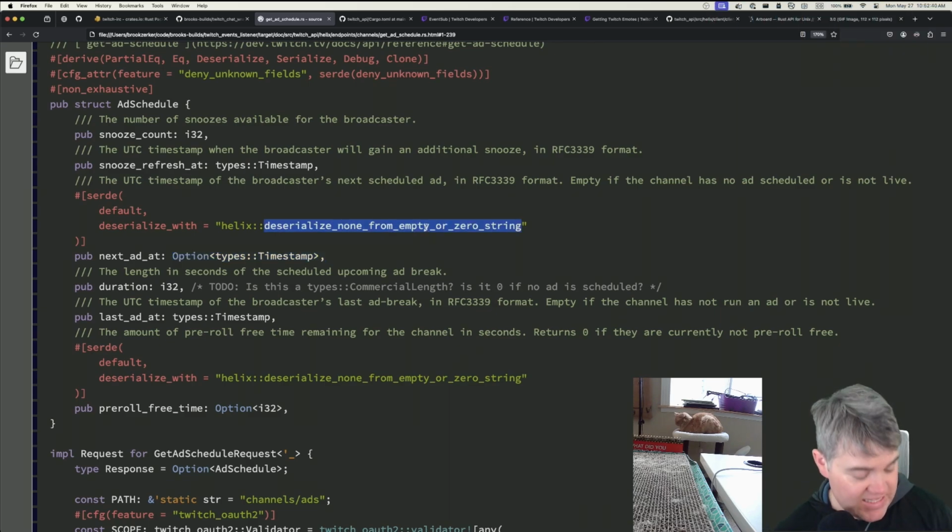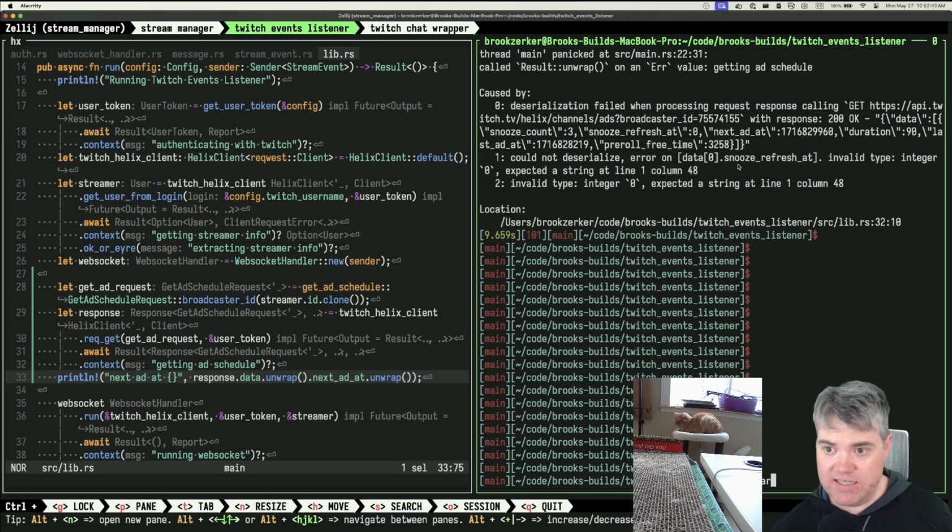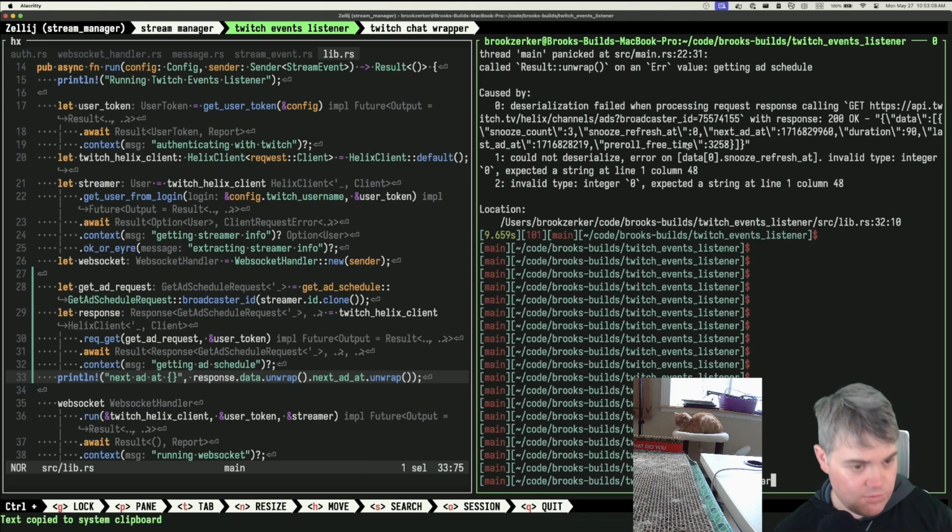And the response struct, like the actual response that we got, we were able to see this. That's this thing right here. So we got the response 200 okay, data snooze count 3, snooze refresh at 0, next add at. So it was this one. Snooze could not deserialize error on data 0, snooze refresh at. So this one right here. Invalid type integer, expected string. So it was an integer and it should be a string.